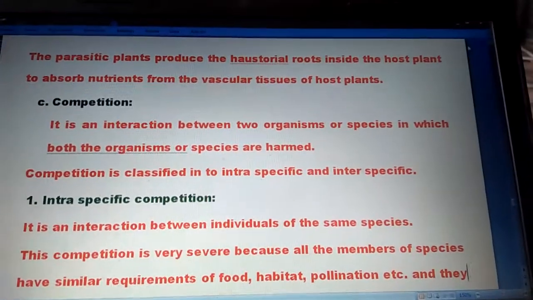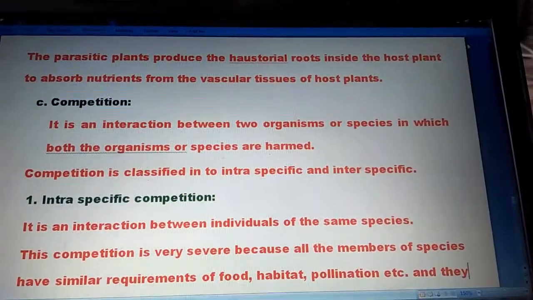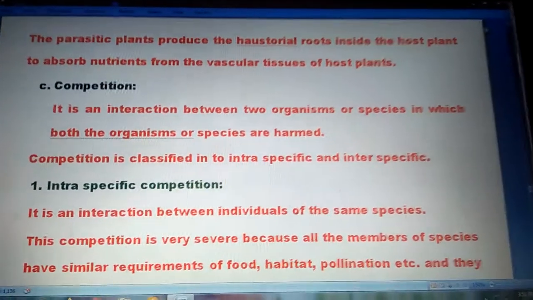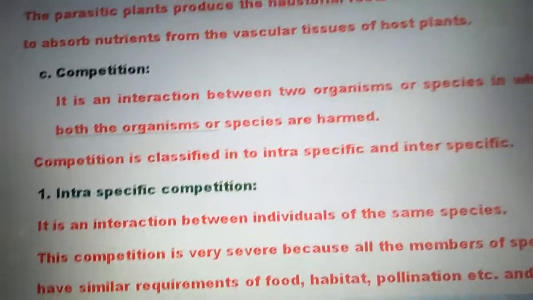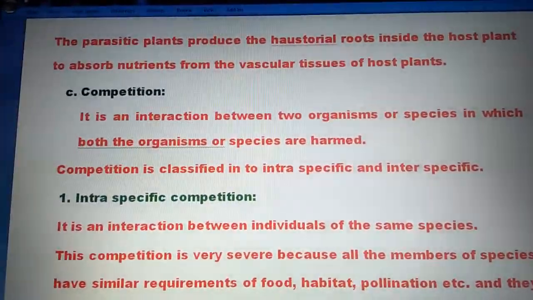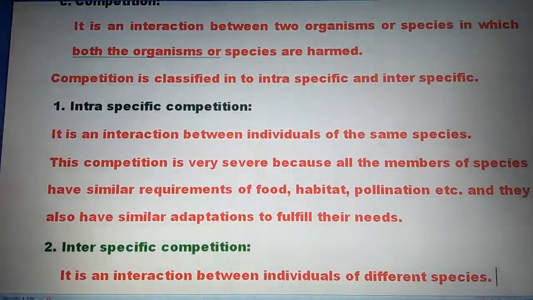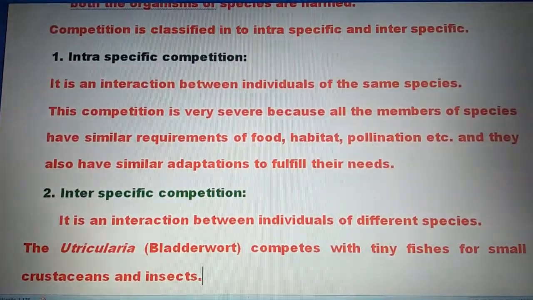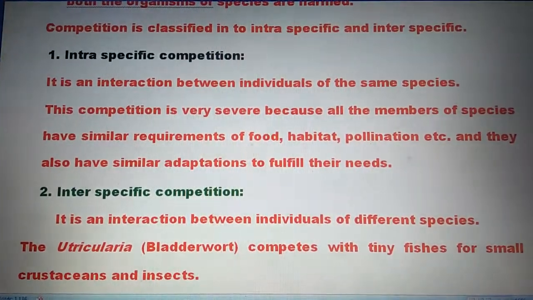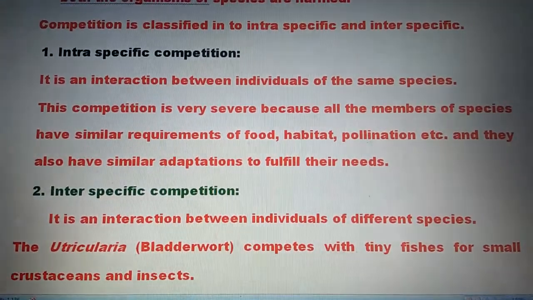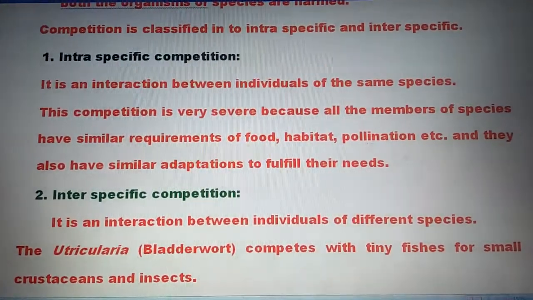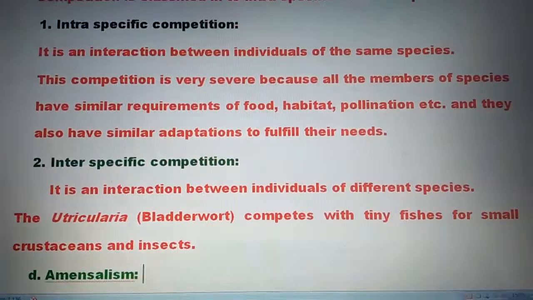They have similar adaptations to fulfill their needs. Inter-specific competition. It is the interaction between individuals of different species. Example: Utricularia competes with the tiny fishes for small crustaceans and insects.